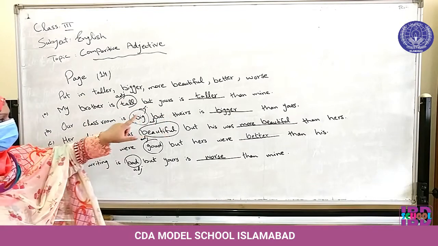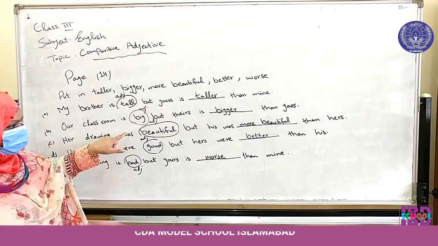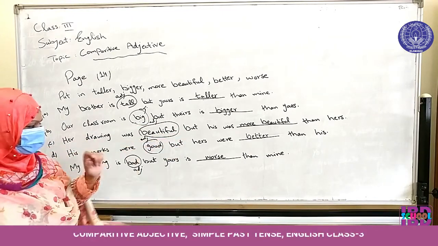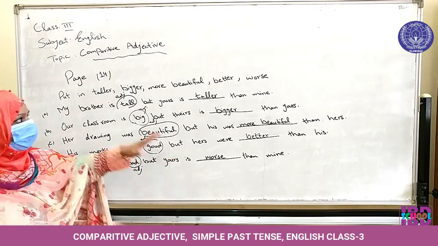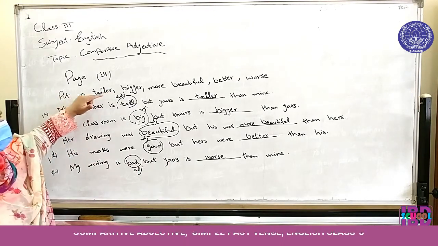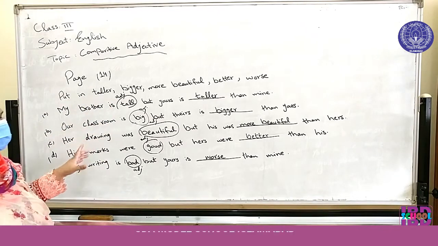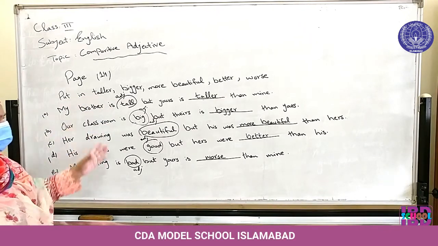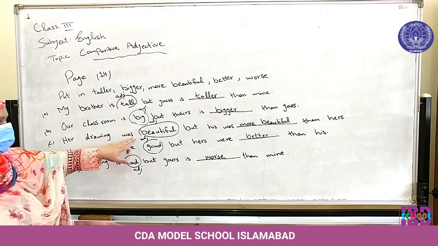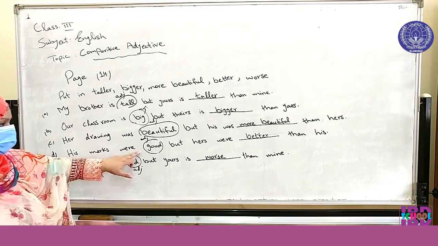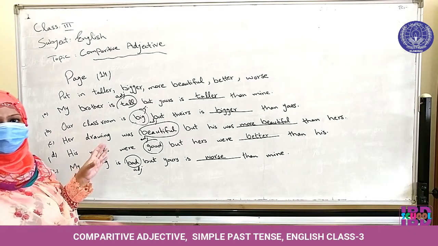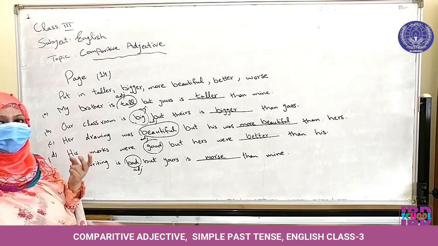We revise this topic again. Tall, taller. Big, bigger. Beautiful, more beautiful. Good, better. Bad, worse. These words are written here also. You can use this list to fill in the blanks, but you should know the comparative adjective of these words. Tall, taller. Big, bigger. Beautiful, more beautiful. Good, better. Bad, worse.